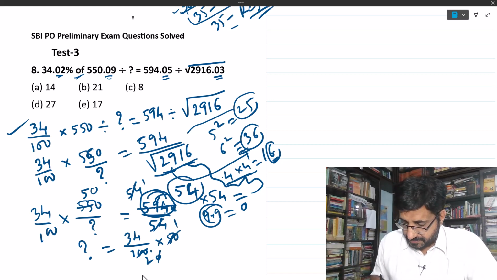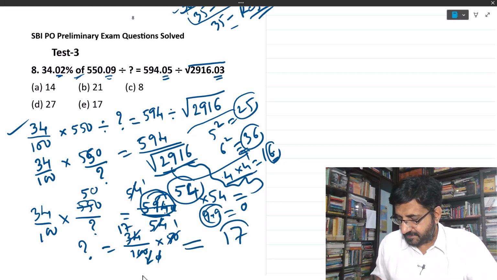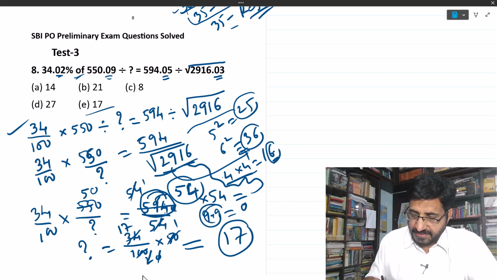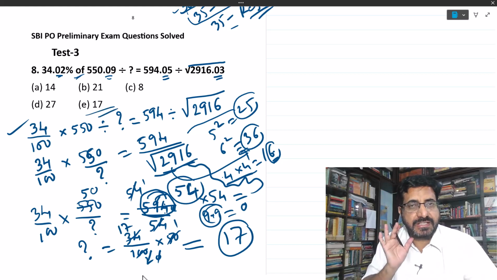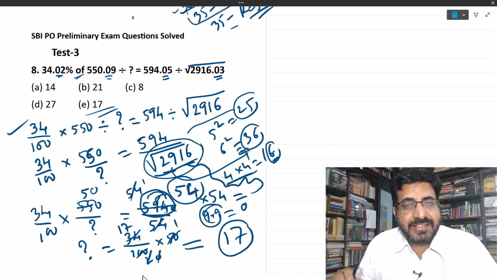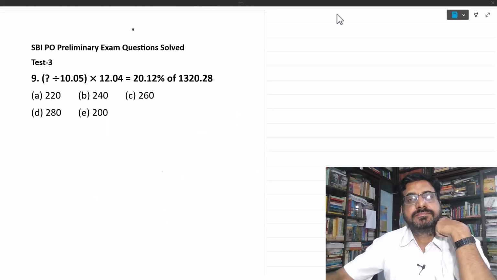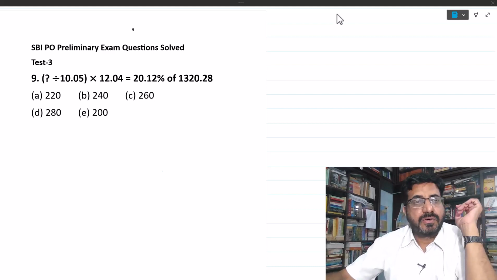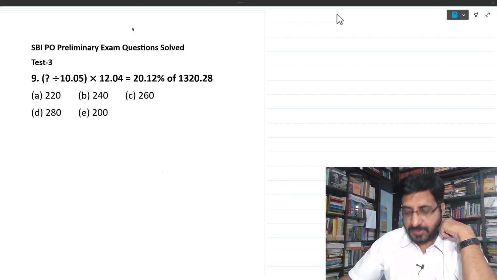So then 2, you can divide 34. Finally you are getting 17. 17 is the answer here. Hope you understood. Only difficult part in this is finding square root of 2916. Okay, now let us move on to next problem.